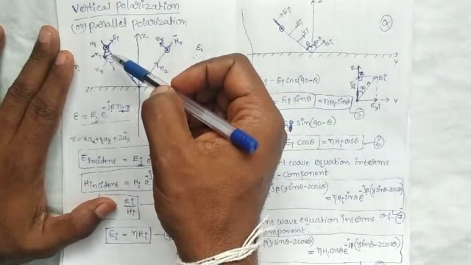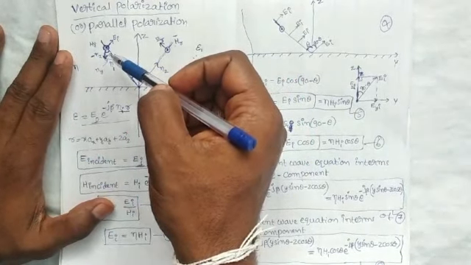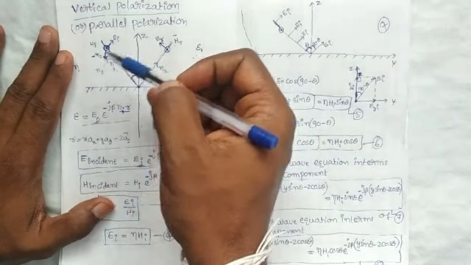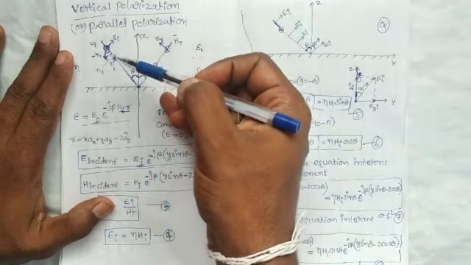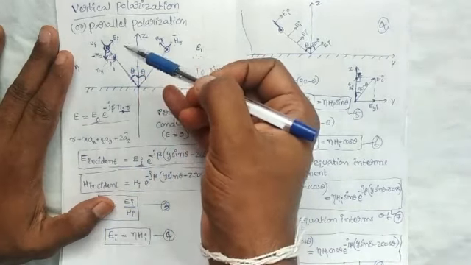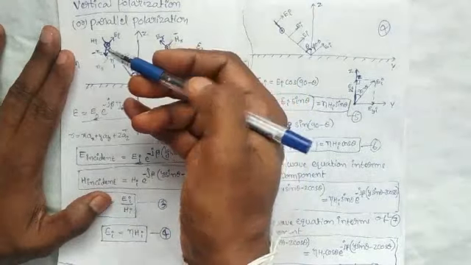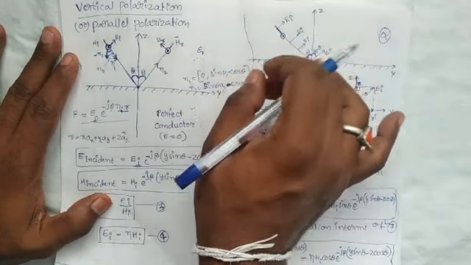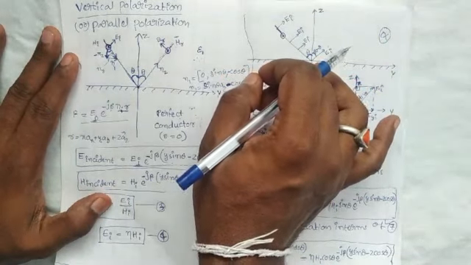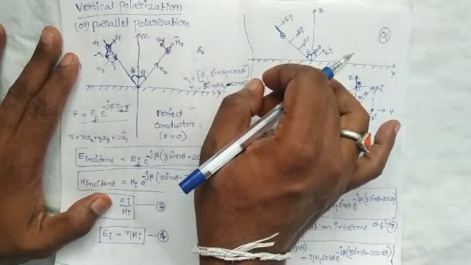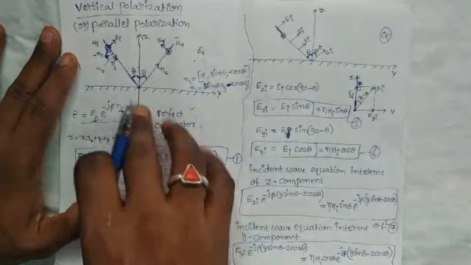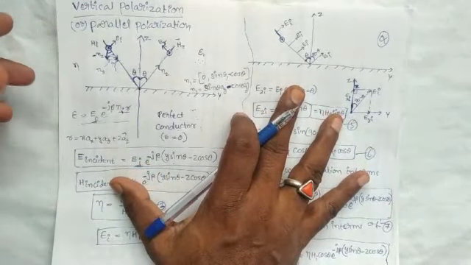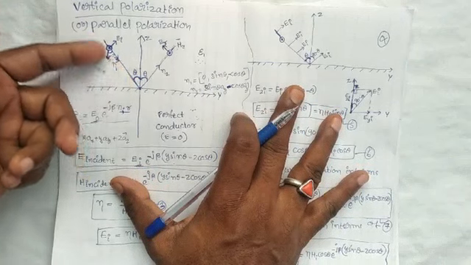direction of propagation of the wave, the electric field intensity and the magnetic field intensity. Here the wave we are expressing in terms of what? Electric field intensity, magnetic field intensity and the direction of propagation. These three are mutually perpendicular to each other. Now we are marking them for the incident wave.